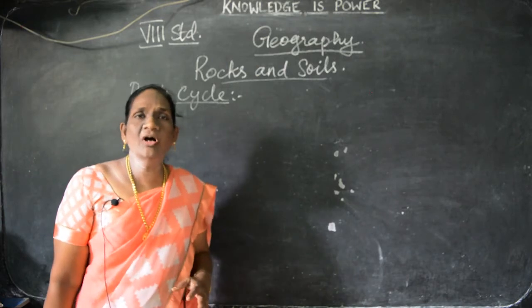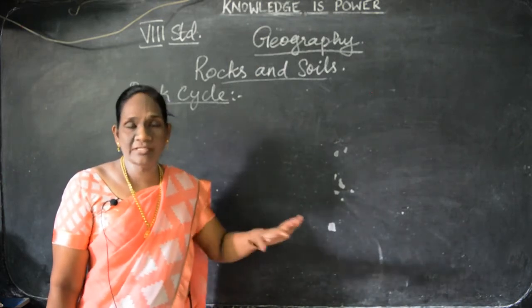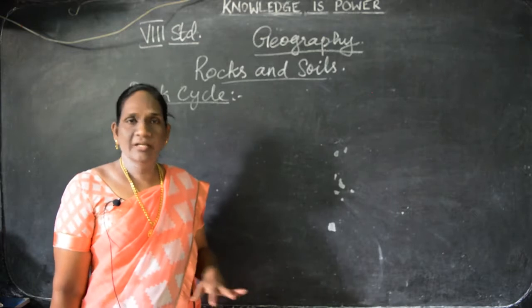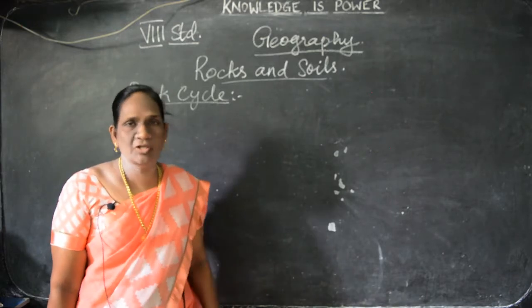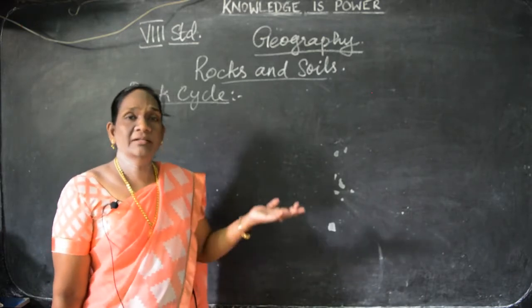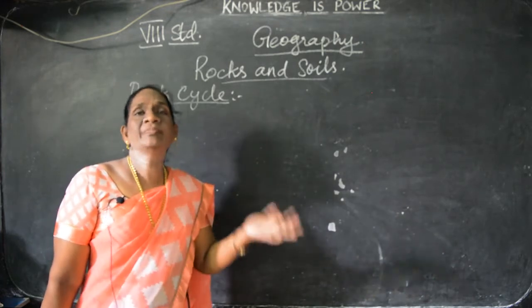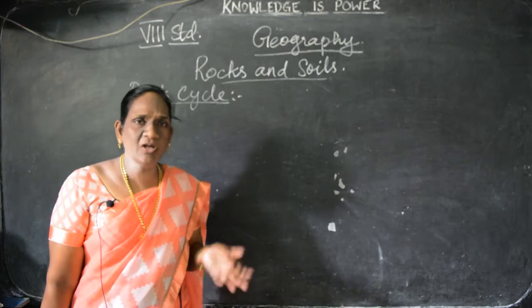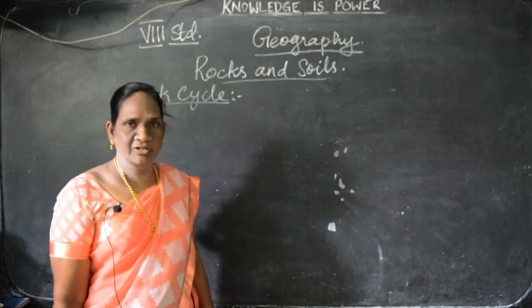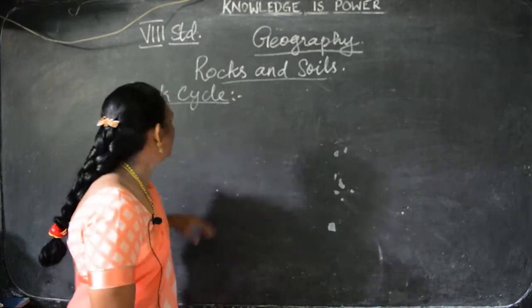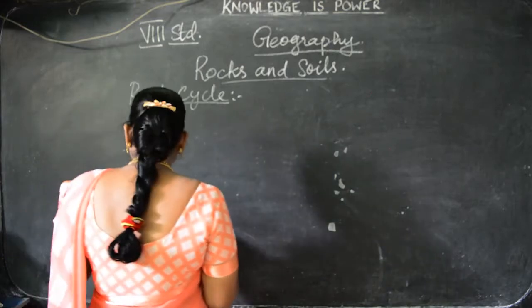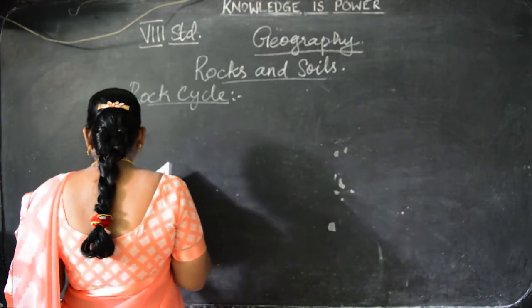The sedimentary rock is the settled down sediment of the rivers, waterfalls and rivers we saw. And the metamorphic rock, the size and the shape which changed from igneous rocks and sedimentary rocks, it is called as metamorphic rock, understand. So, now today we are going to see about the rock cycle.